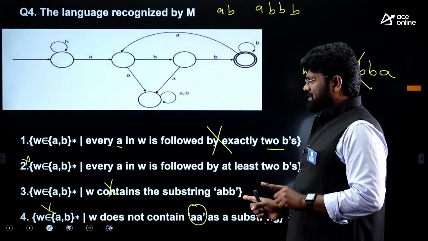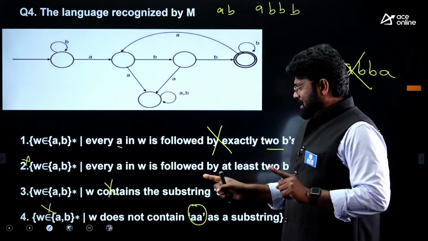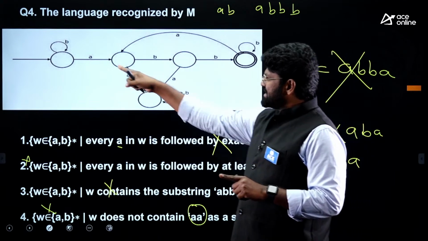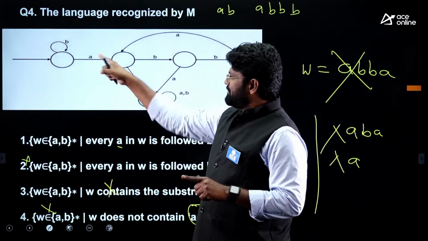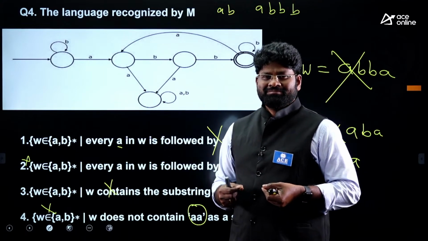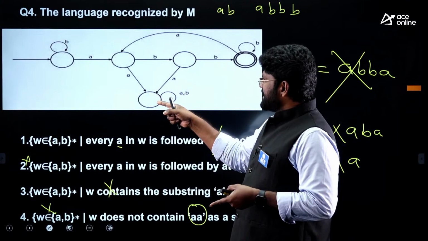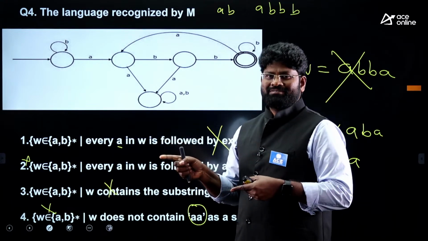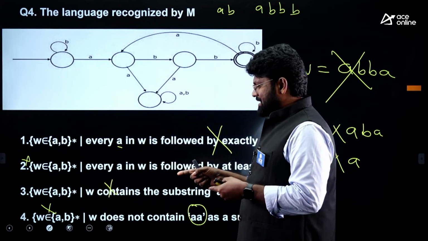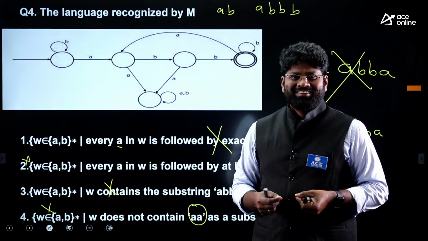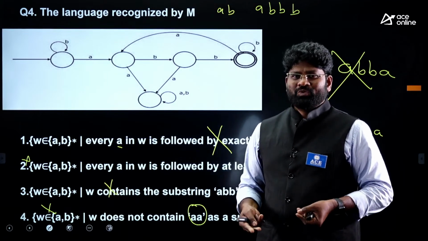When you go through this diagram, you will just get confused, because whenever I give you AA, it will go to this dead state. Definitely, this trap state is going to accept all the strings which have AA anywhere in W. That's the reason the majority of you may be inclined to select option 4. But in fact, it's not true.